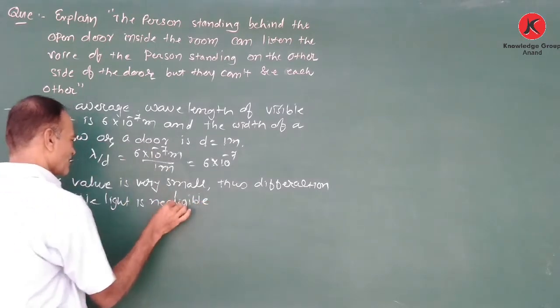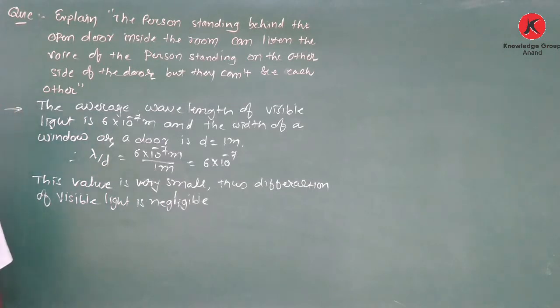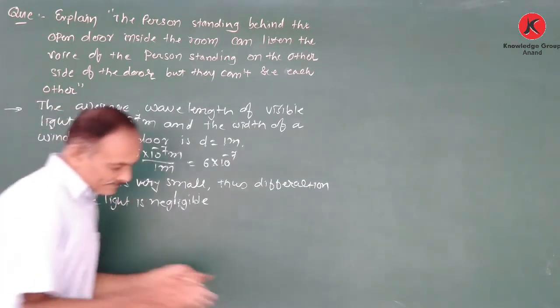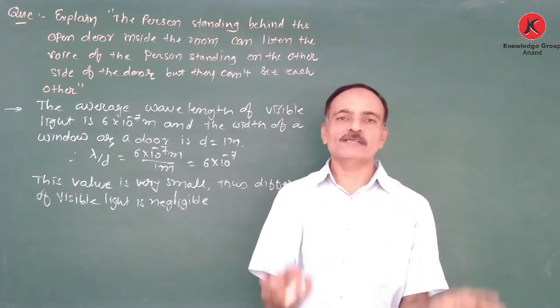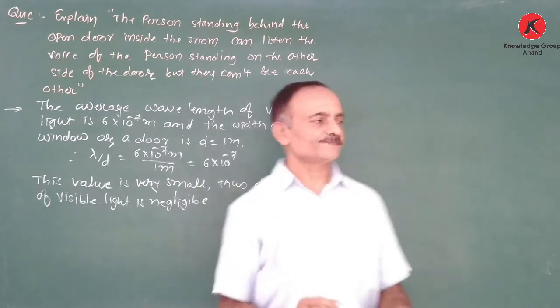That means very small diffraction takes place for visible light. Therefore, the wave of the light can't bend at the obstacle or the edge of a window.